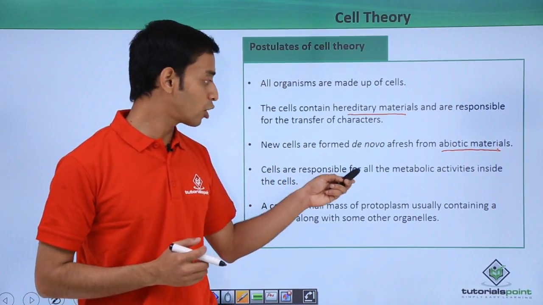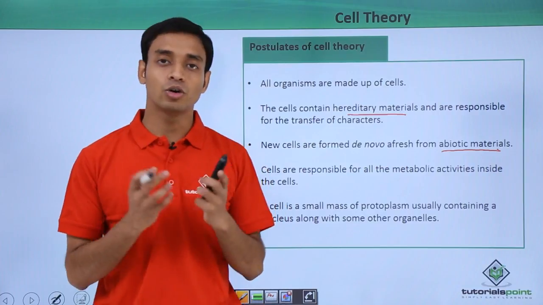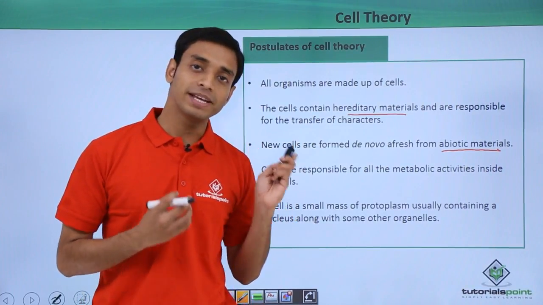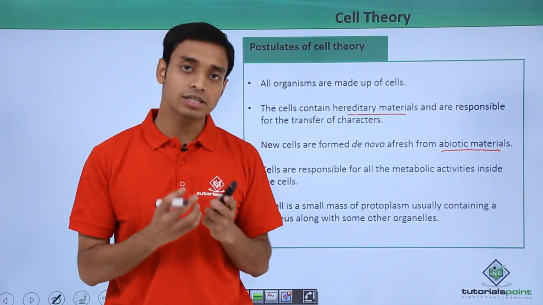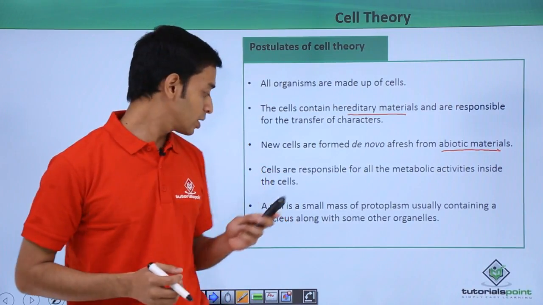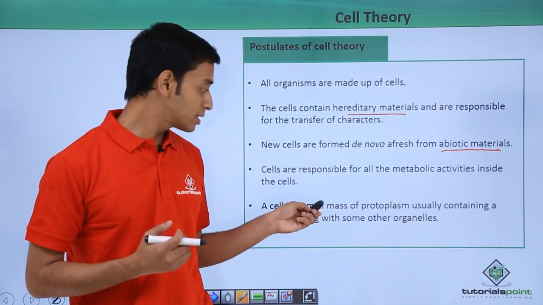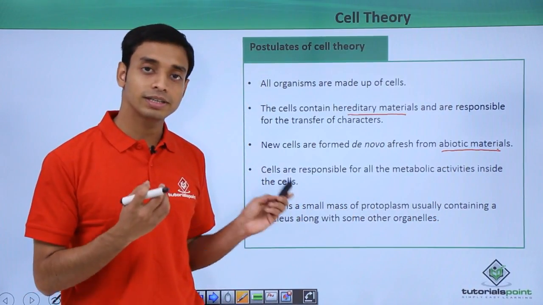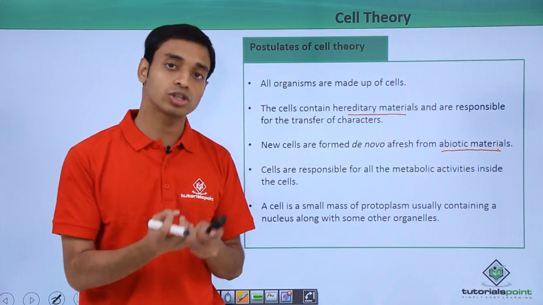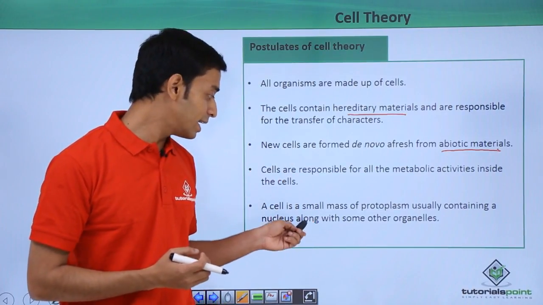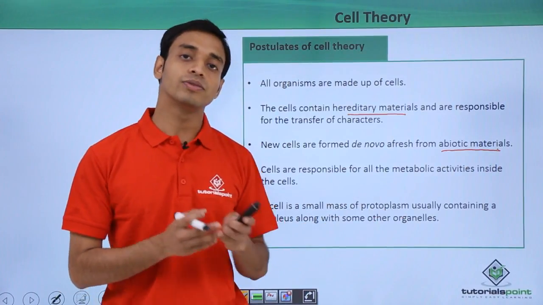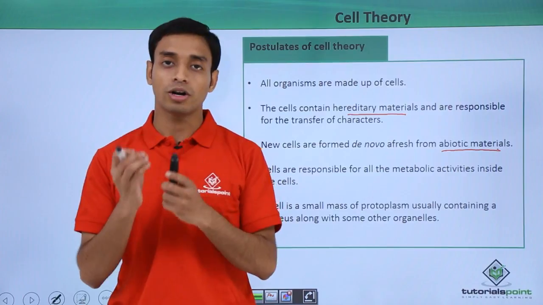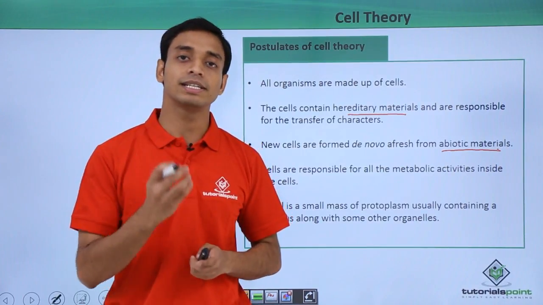Cells are responsible for all the metabolic activities going on inside a particular organism. So these basic metabolic activities occur inside a cell. A cell is the smallest mass of protoplasm which usually contains a nucleus. Very important that a cell contains a nucleus. This was observed by these two scientists, along with some other organelles.